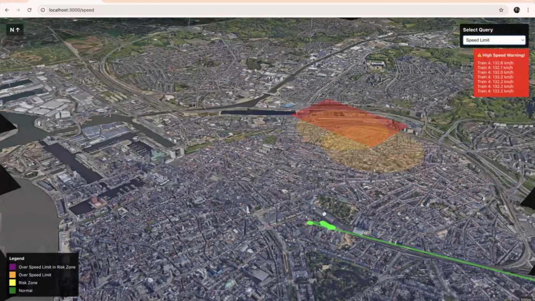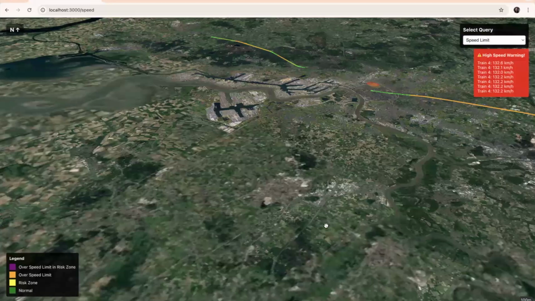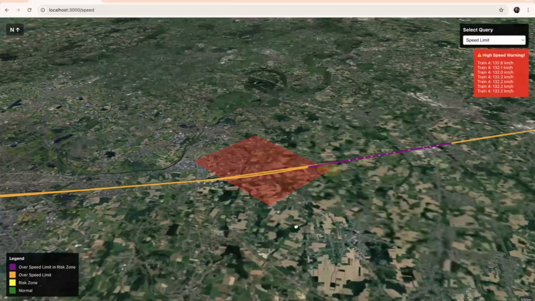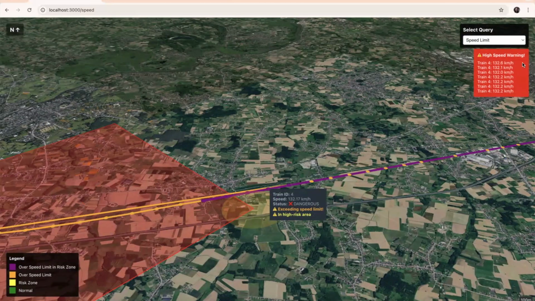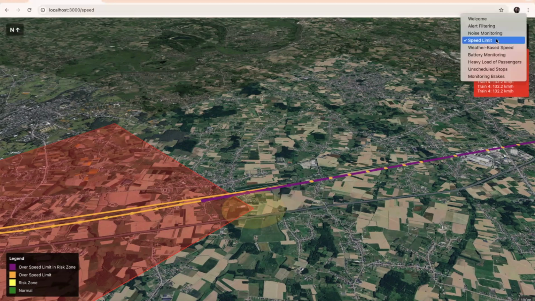We can also check for the speed limit. We want to see if a train has gone over the speed limit in a risky zone. So here we determine this is a risky zone, and we see that this train has gone over the speed limit, and we emit high speed warnings.